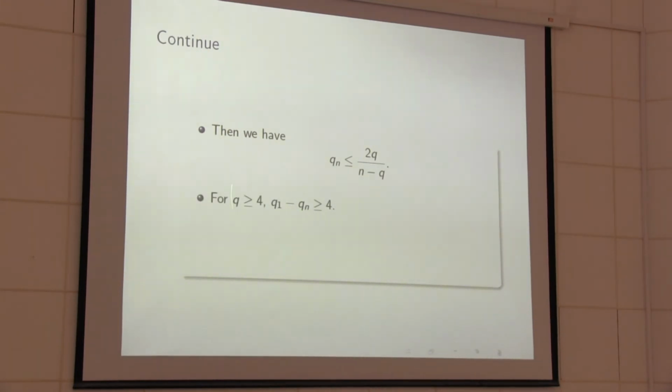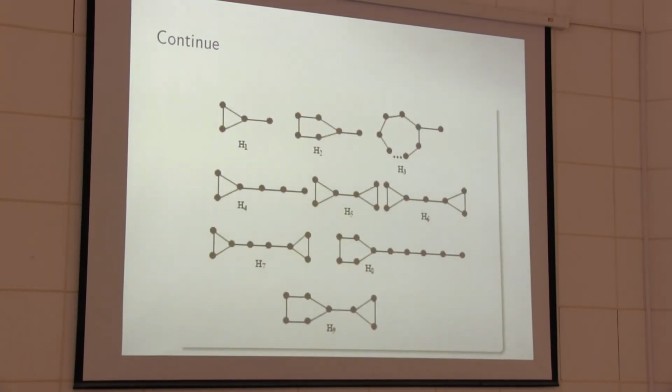After that you can see that if Q is greater than or equal to 4, then this is false. So only three subcases remain: Q equal to 1, Q equal to 2, and Q equal to 6. In these three special cases, we can use these graphs and the Rayleigh theorem and prove this result.